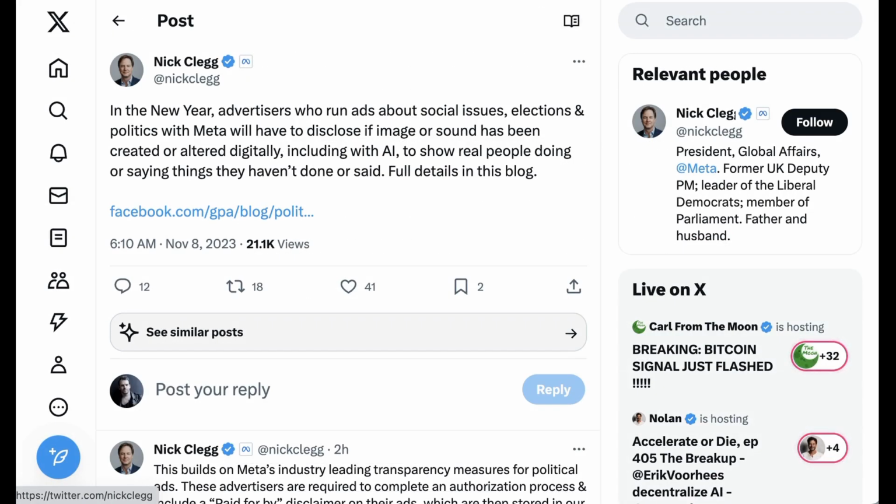Next up, we move to another big tech giant, Meta, who has updated their policies around AI in advertising for the coming election season. Meta Global Affairs President Nick Clegg tweets, "In the new year, advertisers who run ads about social issues, elections, and politics with Meta will have to disclose if image or sound has been created or altered digitally, including with AI, to show real people doing or saying things they haven't done or said."